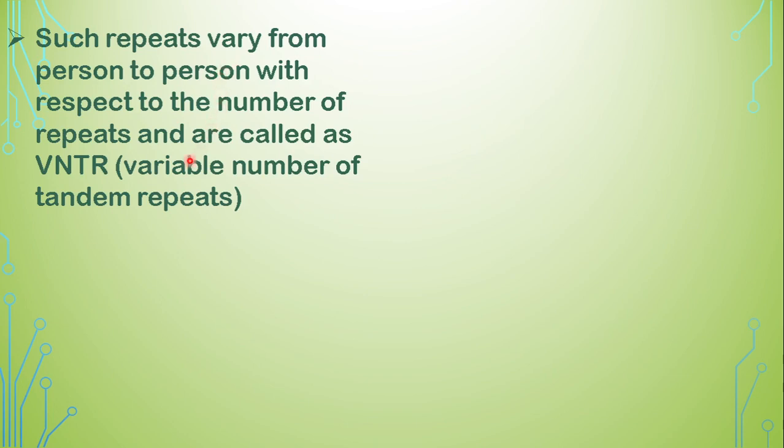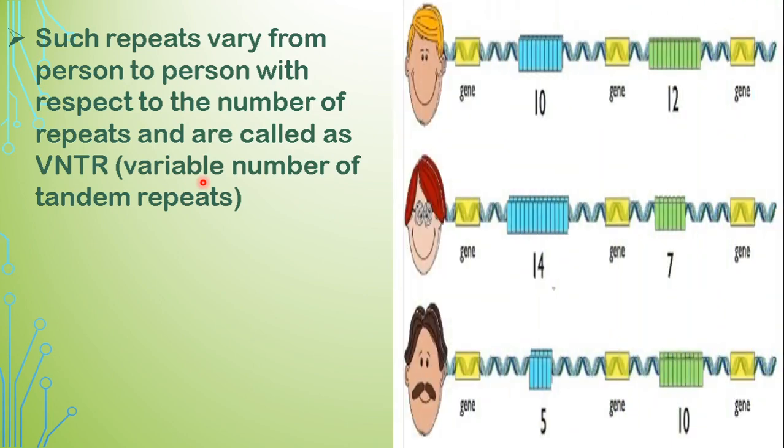Such repeats are also called variable number of tandem repeats. Now to break that up, VNTR. Repeats means the bases that are getting repeated, the sequence of bases that are getting repeated one after another. Tandem, consecutively they are getting repeated without any break. Then the number of repeats varies from individual to individual, hence called variable number of tandem repeats.